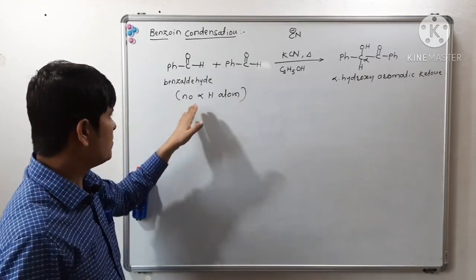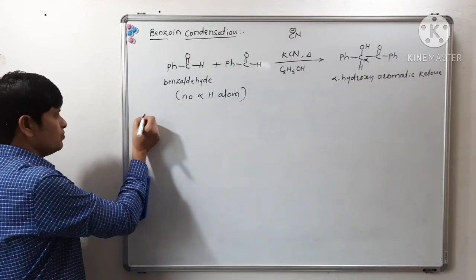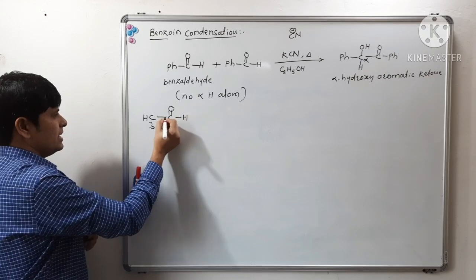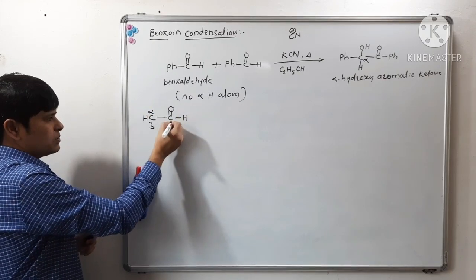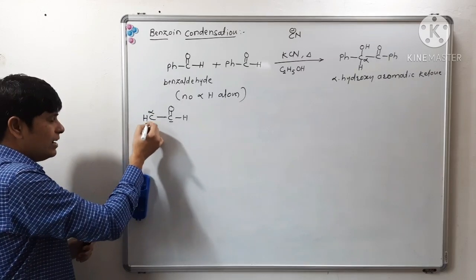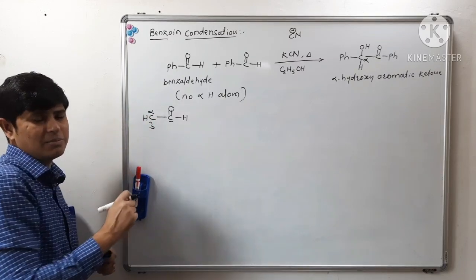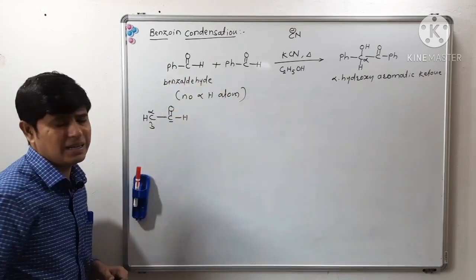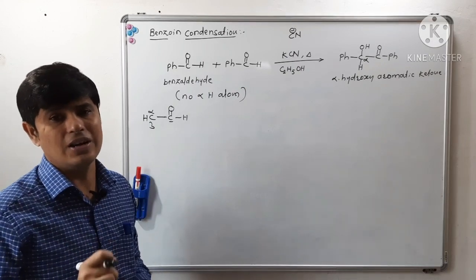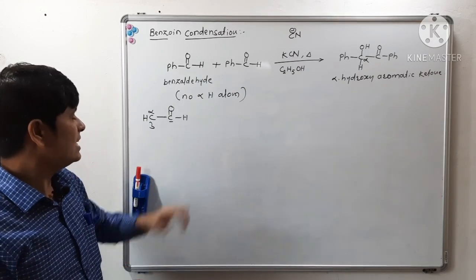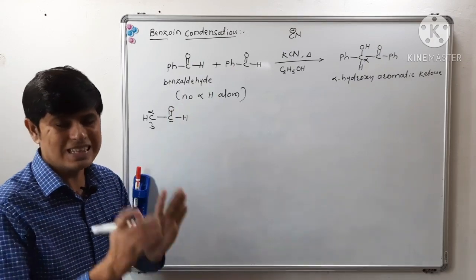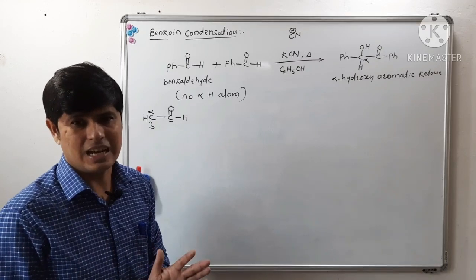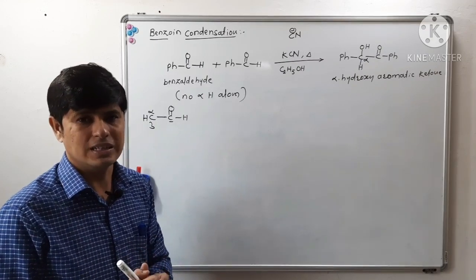Now what is meant by no alpha hydrogen atom? Suppose we see acetaldehyde. This carbon is alpha with respect to this carbonyl group, so this carbon has hydrogen atoms, and that hydrogen atom is called alpha hydrogen atom, isn't it? So benzaldehyde or this aromatic aldehyde does not have alpha hydrogen atom. Only such kind of aldehydes can undergo benzoin condensation, isn't it?